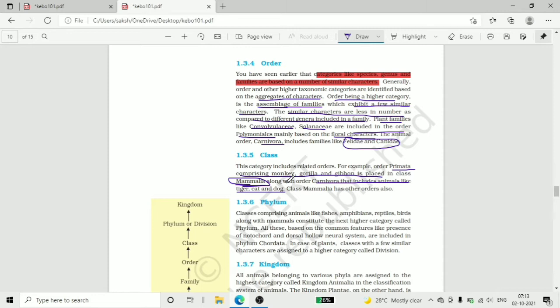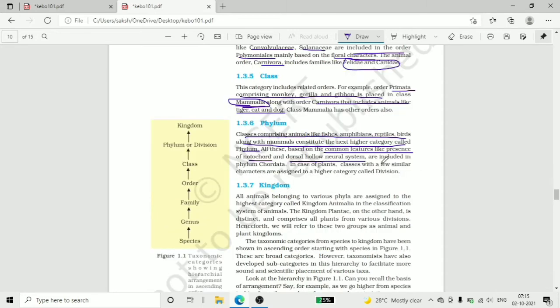Based on the common features here, like presence of notochord and dorsal hollow nervous system, they are included in the phylum Chordata. On the basis of the presence of notochord and dorsal hollow nervous system, we can categorize animals into phylum Chordata.